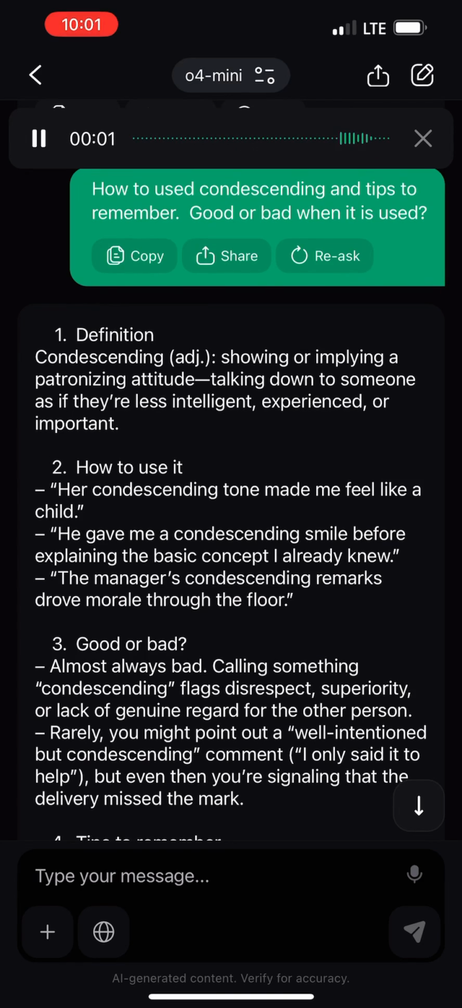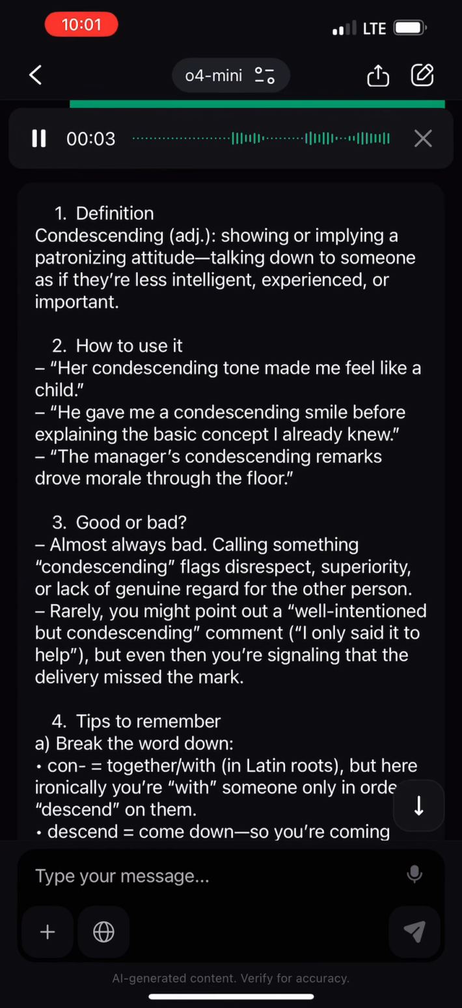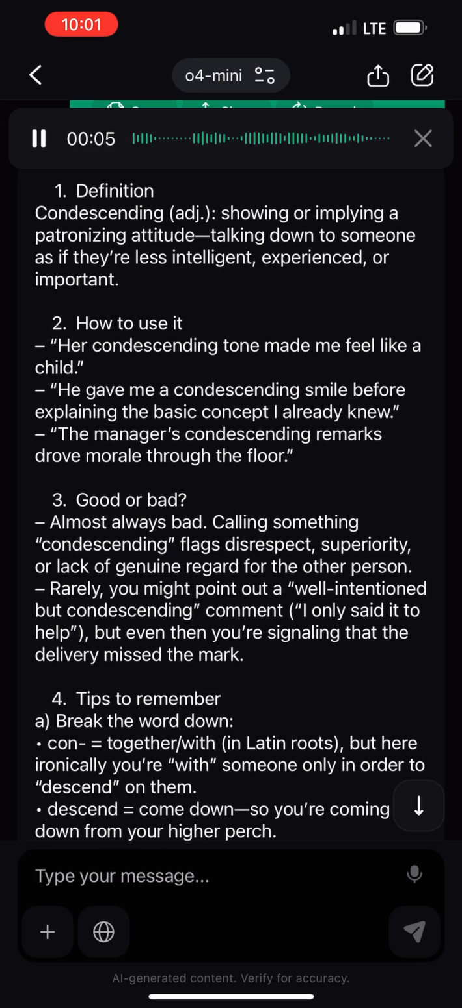1. Definition. Condescending: showing or implying a patronizing attitude, talking down to someone as if they're less intelligent, experienced, or important. 2. How to use it. Her condescending tone made me feel like a child. He gave me a condescending smile before explaining the basic concept I already knew. The manager's condescending remarks drove morale through the floor.